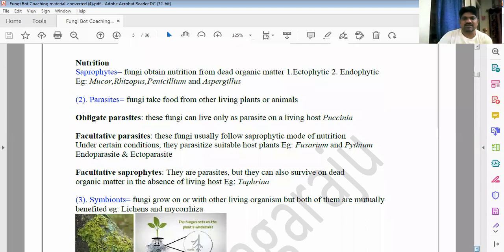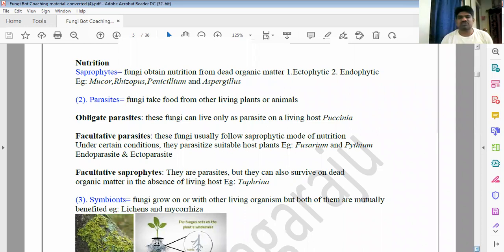Okay, which grow on dead organic matter. It obtains nutrition from the dead organic matter and it cleans the environment. That is the most important. Okay, and then one more important point, from this also questions are raised.